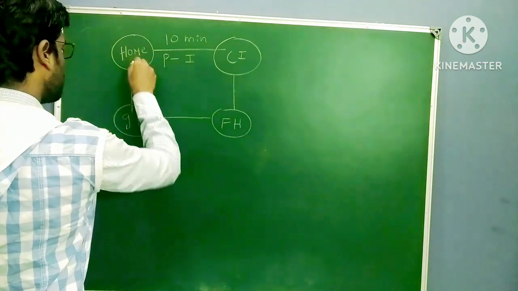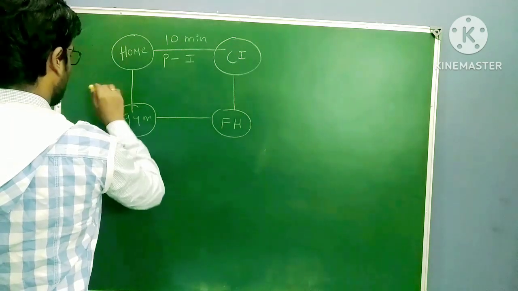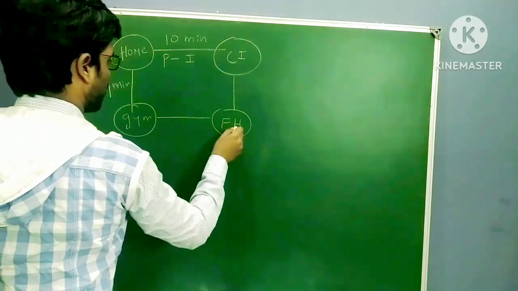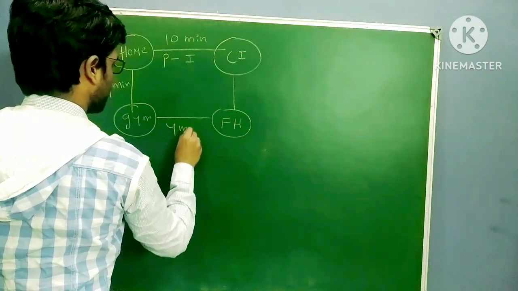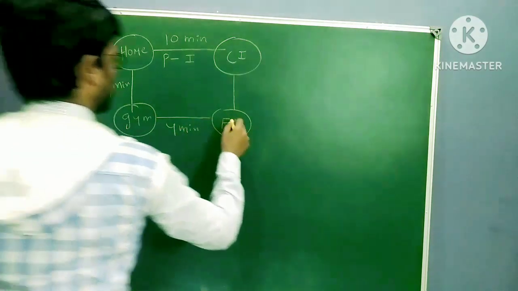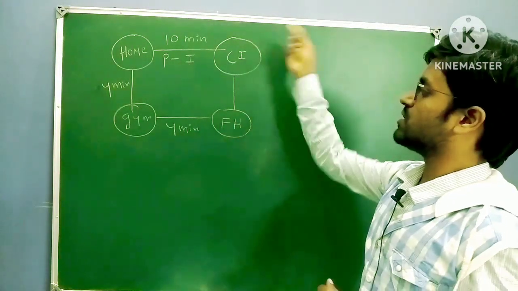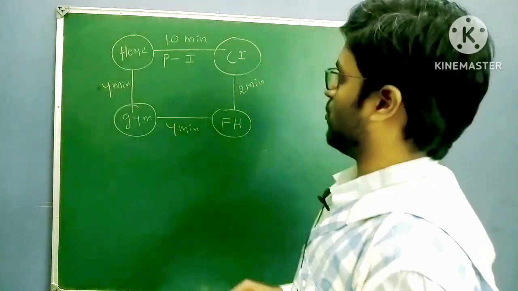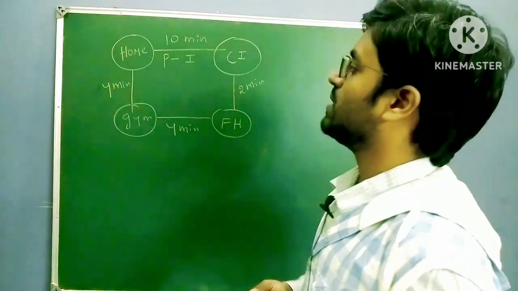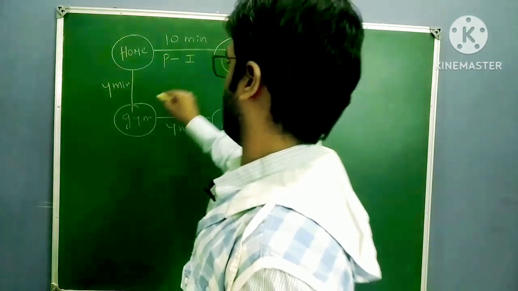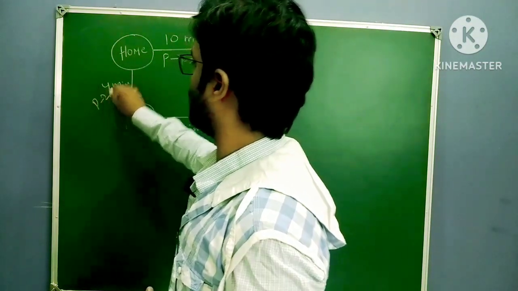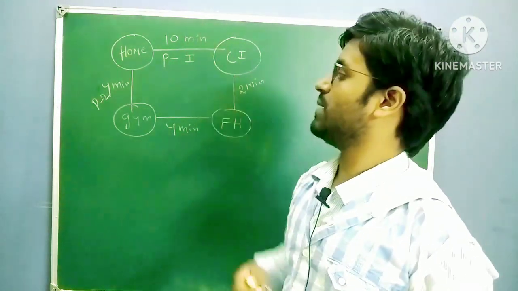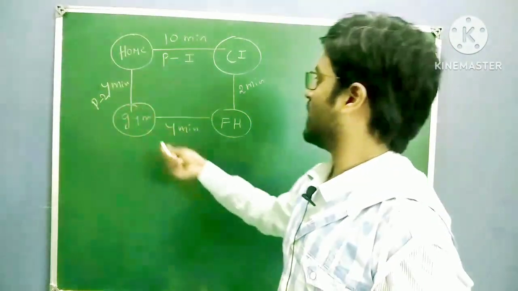From home to the gym you take 4 minutes, from the gym to your friend's house you take 4 minutes, and from the friend's house to the coaching institute you take 2 minutes. 4 plus 4 is 8, 8 plus 2 is 10. So this is path 2. Through path 1 you have taken 10 minutes. Through path 2 also you have taken 10 minutes.